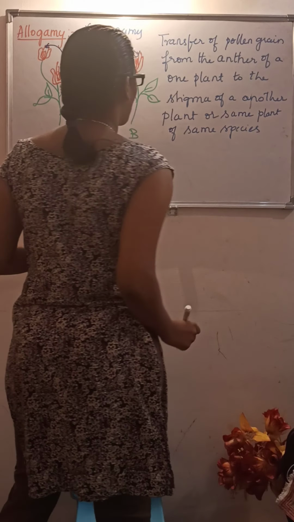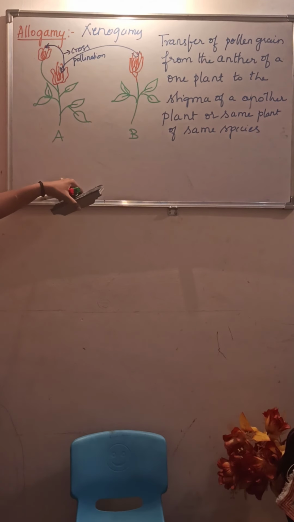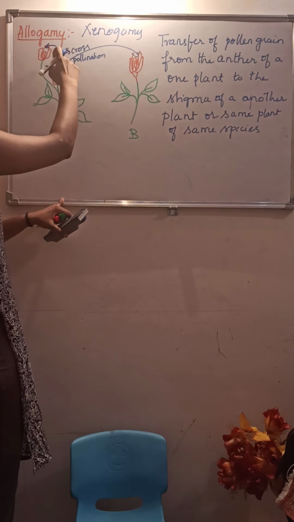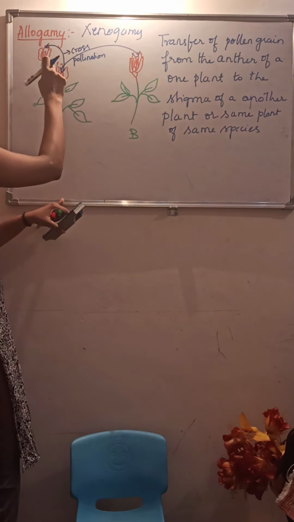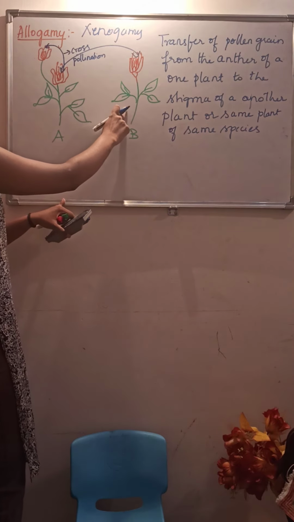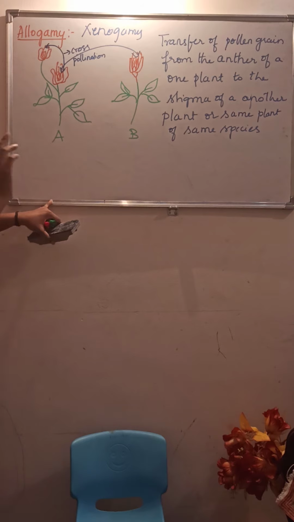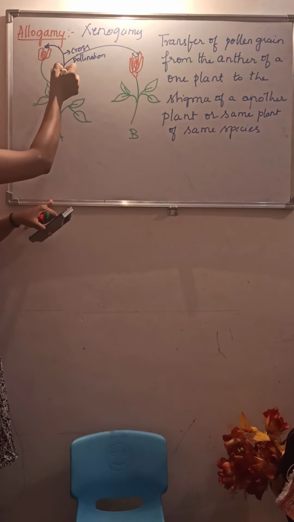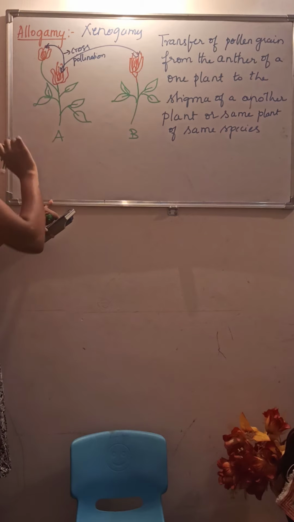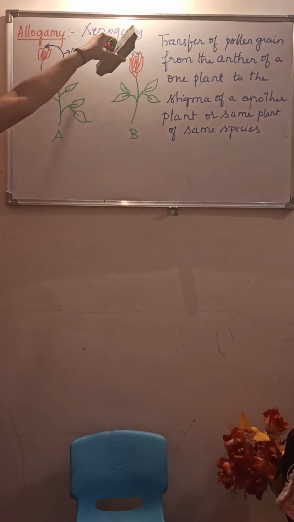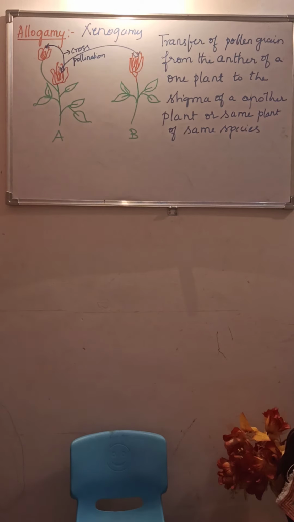Of the same species. You got to know that. This is the transfer of pollen grain from the anther of one plant to the stigma of another plant. This is called allogamy, or from the anther of one flower to the stigma of another flower of the same plant. It is also called allogamy. It is also defined as xenogamy.